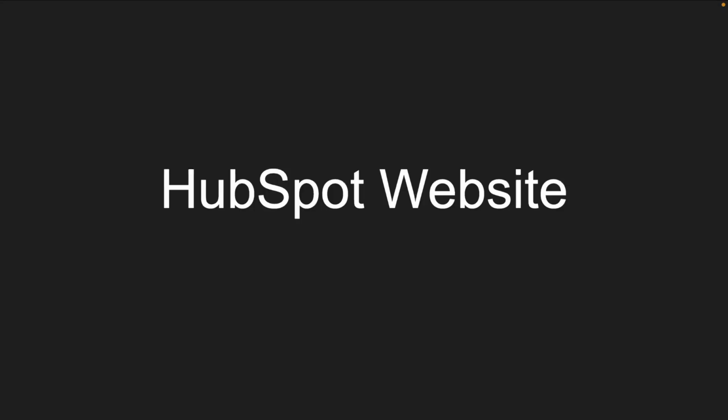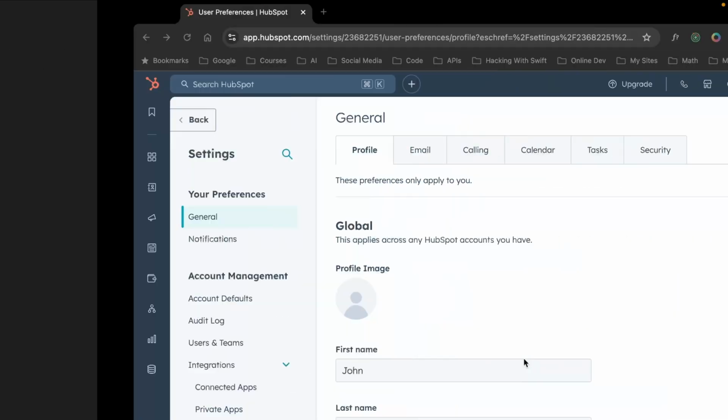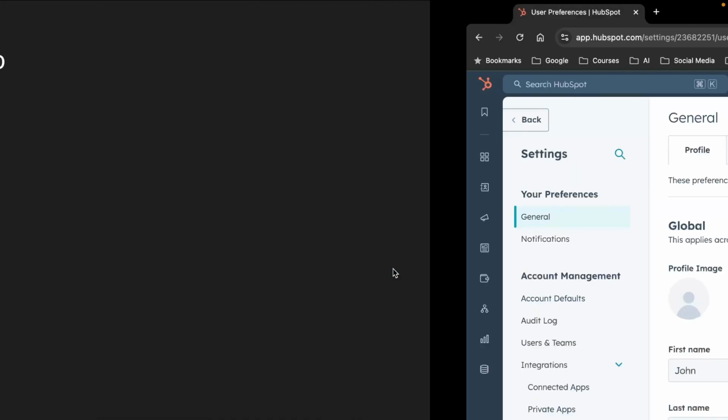Okay, today we're going to review how to set up your HubSpot website for the very first time if you are new to HubSpot, or setting up somebody else's HubSpot portal if they are a new customer to HubSpot. So we have several steps here. As with many things, we're going to begin in settings just so that we navigate to the right place. So we're going to go through 5 steps.